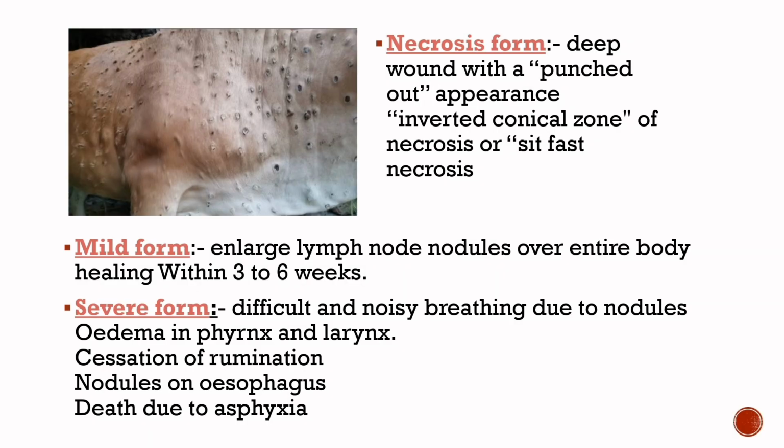In this photograph you can see the necrotic form of lumpy skin disease: deep wound with punch-out appearance, inverted conical zone of necrosis or sit-fast necrosis. Other two forms of lumpy skin disease are mild form and severe form. In mild form, lymph nodes are enlarged and nodules appear over the entire body, which heal within 3 to 6 weeks. And in severe form, difficult and noisy breathing due to nodules, edema in the pharynx and larynx, cessation of rumination, nodules on the esophagus and death due to asphyxia.